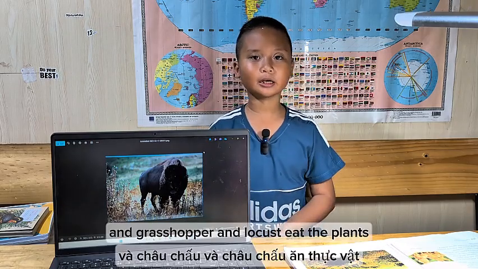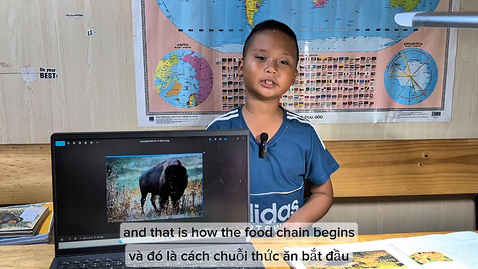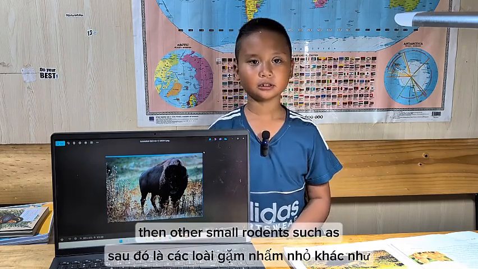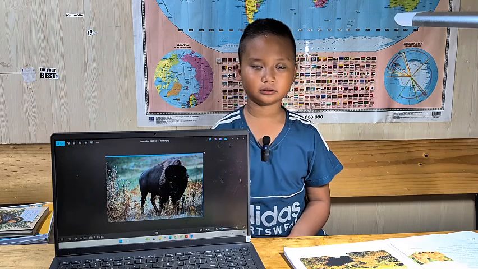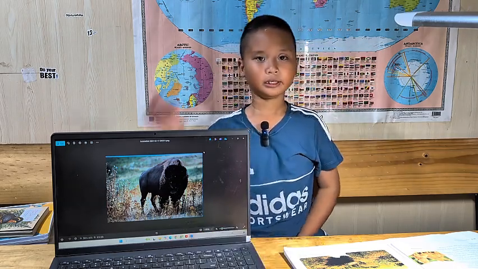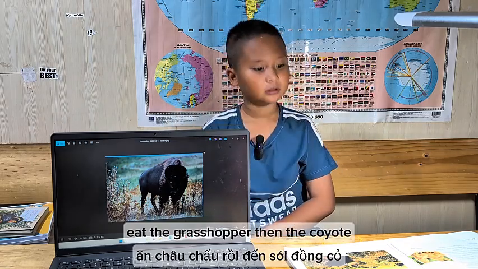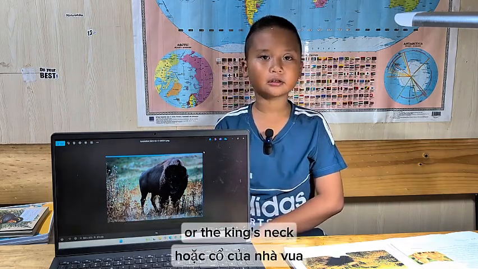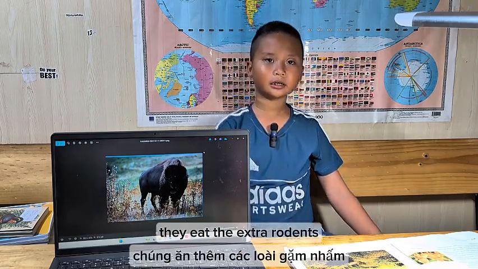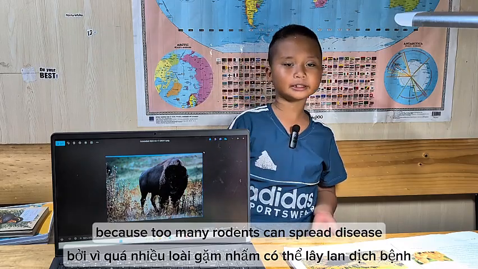And grasshoppers and locusts eat the plants. And that is how the food chain begins. Then other small rodents such as prairie dogs eat the grasshoppers. Then the coyote or the king snake or the hawk is the top predator of the prairie. They eat the extra rodents because too many rodents can spread disease.